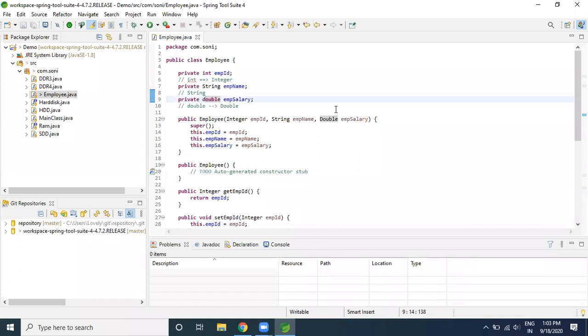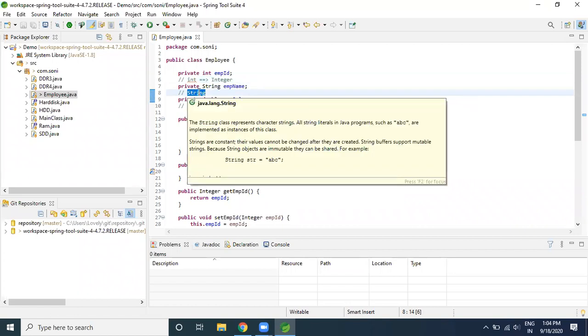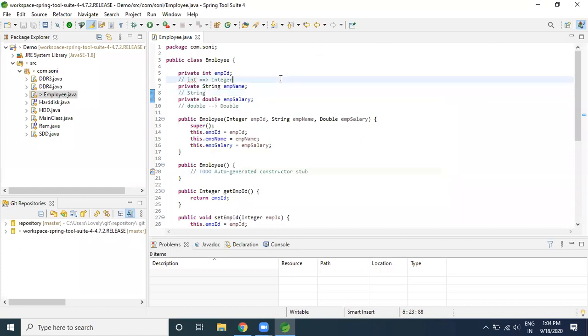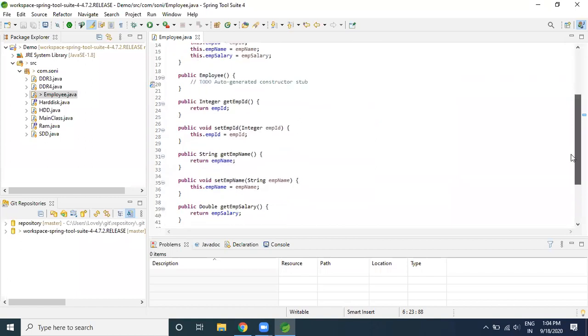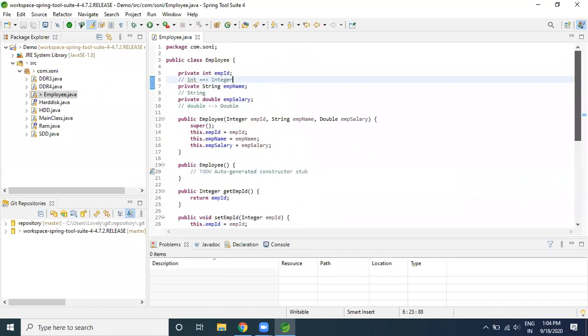What is the interview question? Is Java a pure object-oriented programming language or not? Java is pure object-oriented now, because from Java 5 onwards we have the respective wrapper classes like Double. Instead of the primitive double, it will be automatically converted into the Double. Likewise, an int will be automatically converted into Integer. That's why all our data types are going to be treated like classes, and this way Java will be treated like a pure object-oriented language.